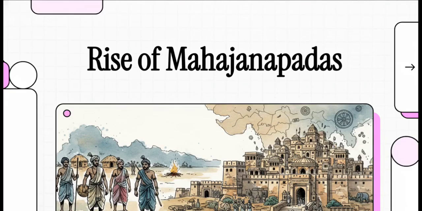Alright, welcome to today's Explainer. We are diving straight into a totally wild 300-year window in ancient Indian history that literally rewired society. Between 600 and 300 BCE, we're talking about scattered, wandering tribes not just settling down, but evolving into these massive, ultimate ancient superpowers. It's a fascinating shift.